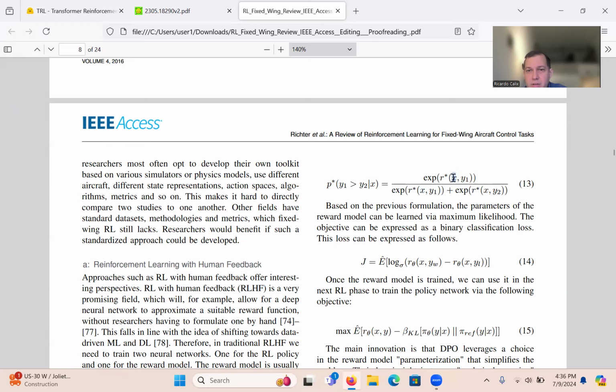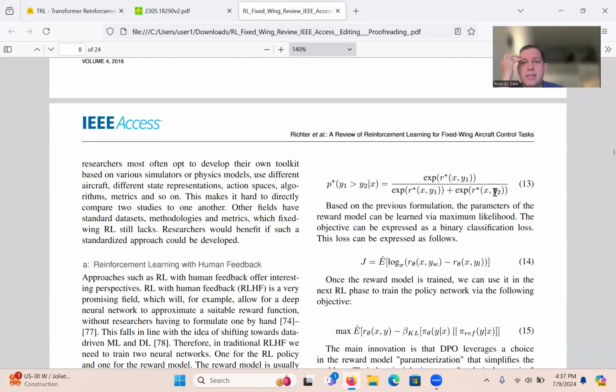But if you notice, it's given an X, so in this case, given a prompt, okay? And it produces an output, right? Notice that the syntax changes a little bit here from W and L to 1 and 2, but it's the same thing. So here you have Y1, that's one output, and then you have Y2, another output. So basically you add the reward of both of these, and then you have a fraction, where the numerator is the probability of Y1 divided by the probability of Y1 plus Y2. And that's the Bradley-Terry formulation.